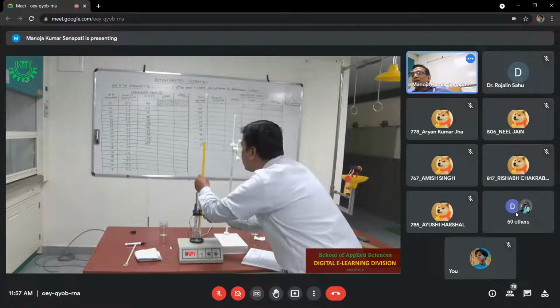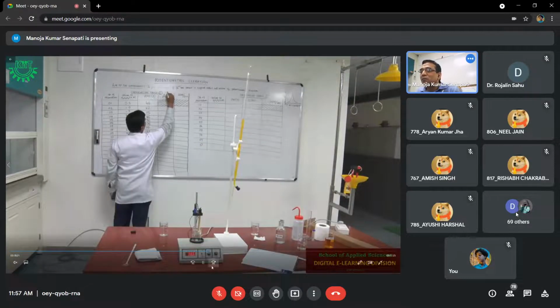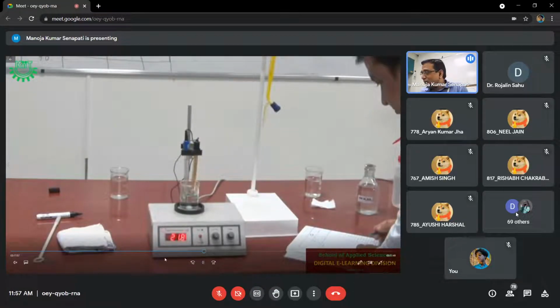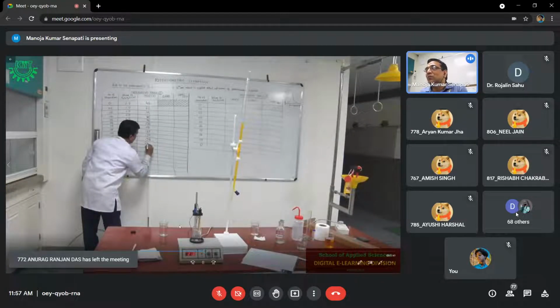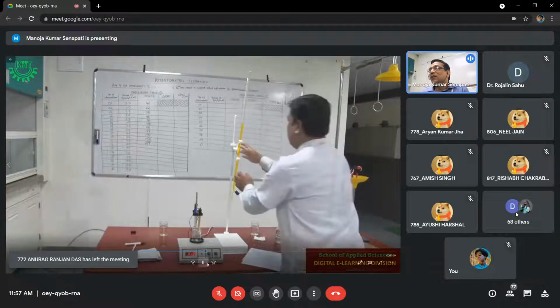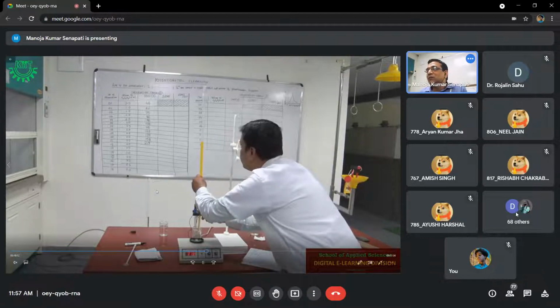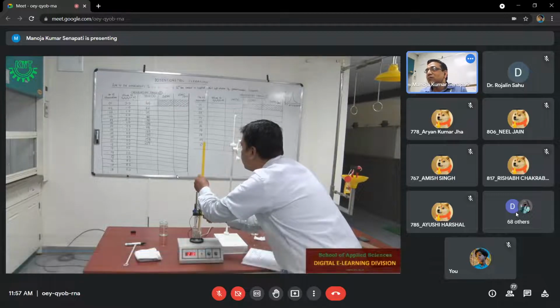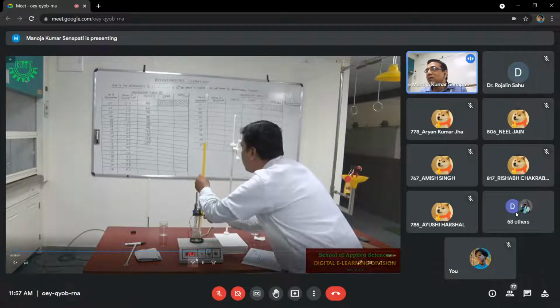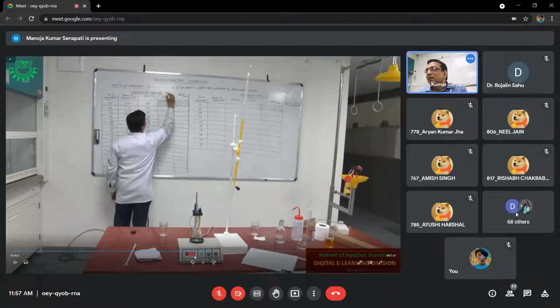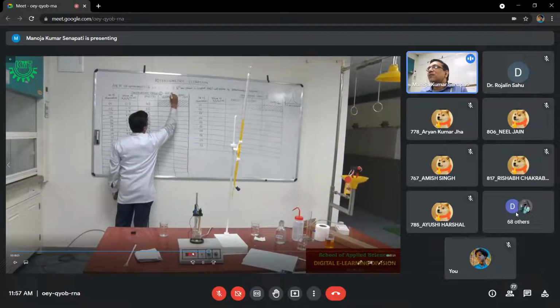Then you just observe the reading. Again, I am making it back, you just observe. At 5.5 it is 290. Now when we are adding another 0.5 ml, you just observe what happens to the reading. You can see there is a drastic change in the EMF, and the EMF is changing continuously.